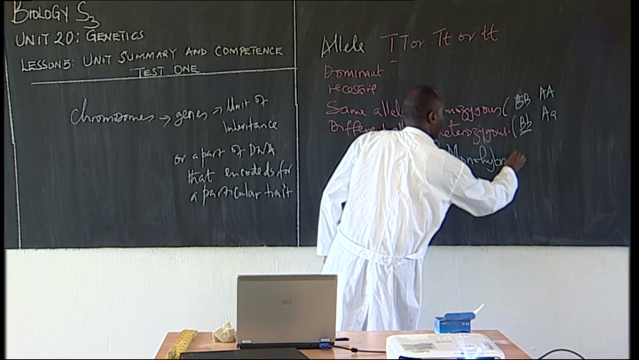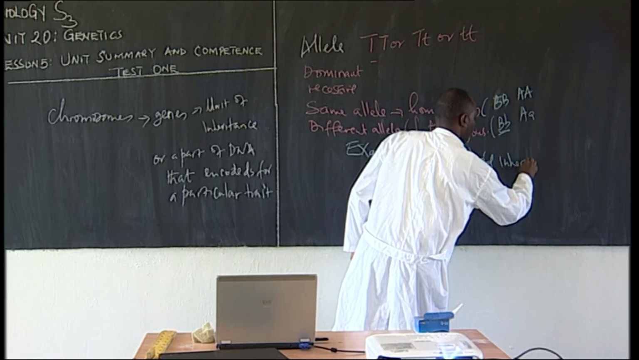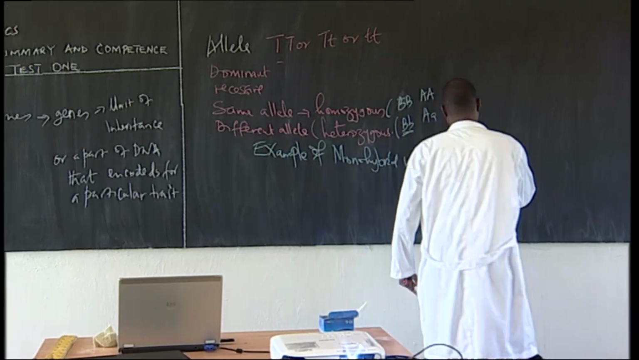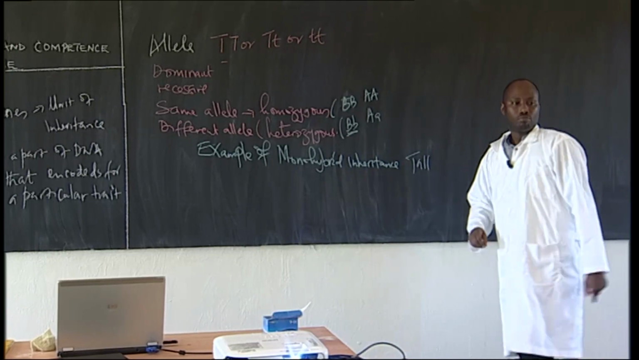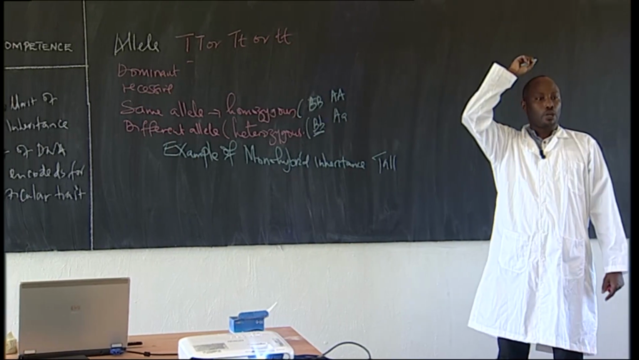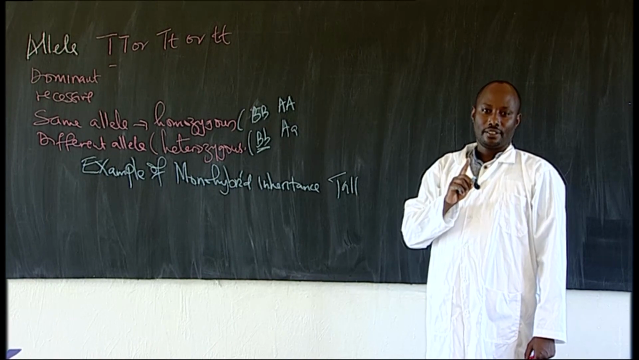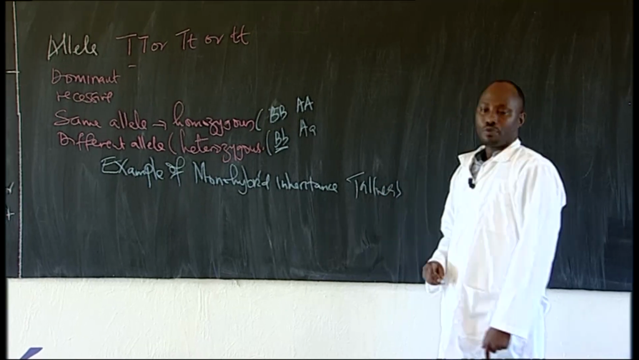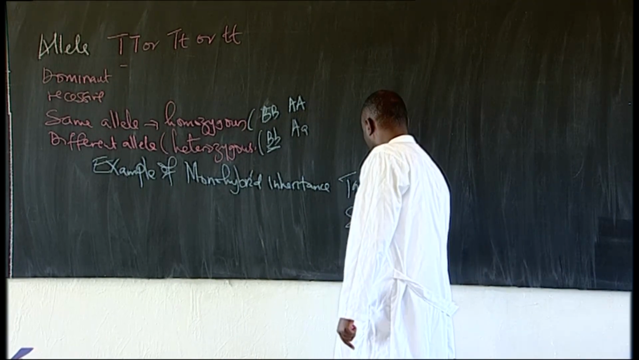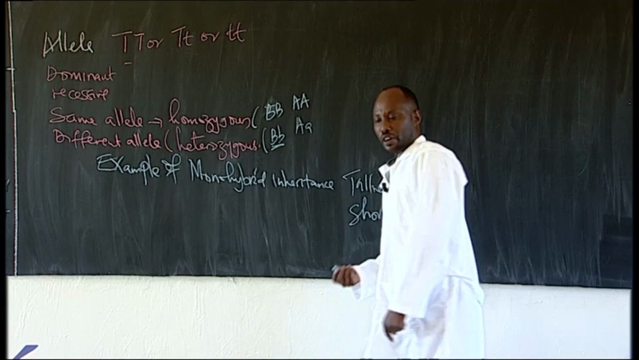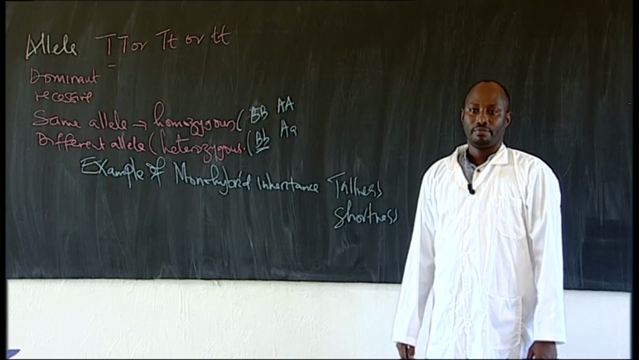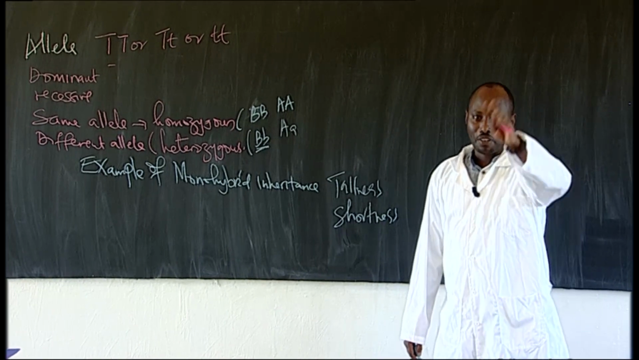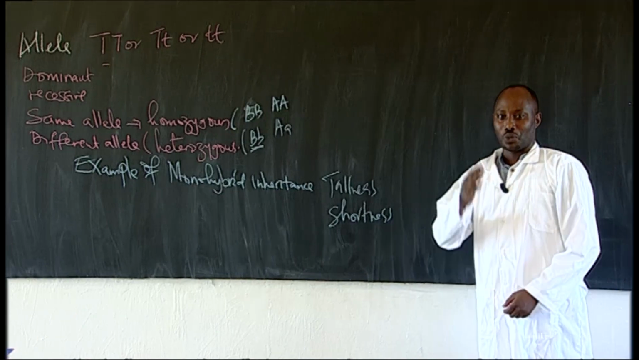Monohybrid inheritance is the inheritance of a single character. It can be the character being tall. I'm talking about tall, that is monohybrid inheritance. Let me talk about tallness and also shortness. In biology, sometimes we refer to this as a graph. Are we on the same page? Are you following me? That's good.